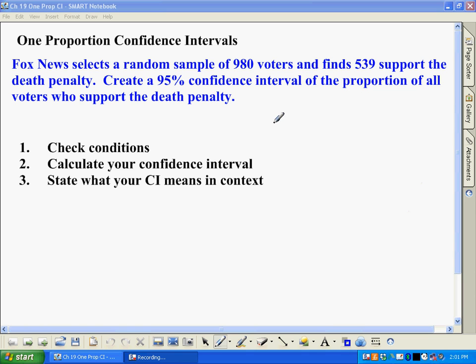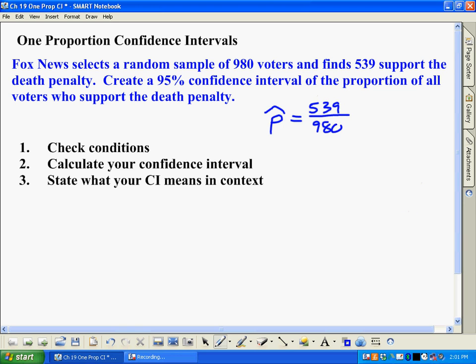So for instance, you would define the sample proportion. If you take 539 and divide by 980, you'd have 55% of people supporting the death penalty. That's our guess, but we hedge our bet with what we call a margin of error. So it might be 55% plus or minus 3%, or it could be another number, but let's say it was 3%.